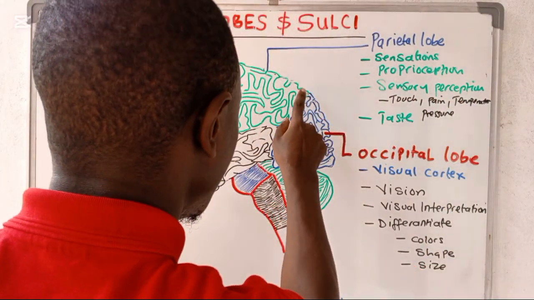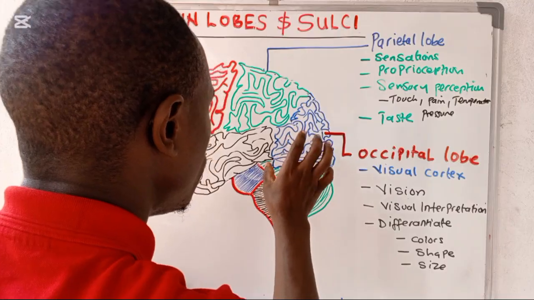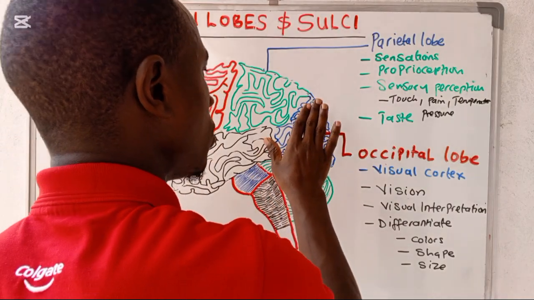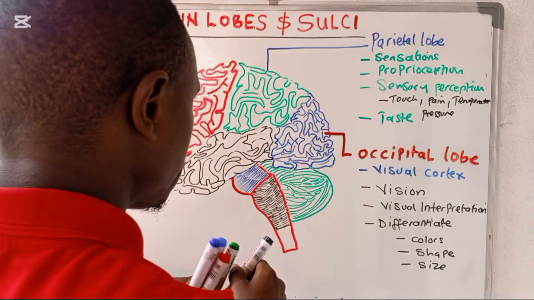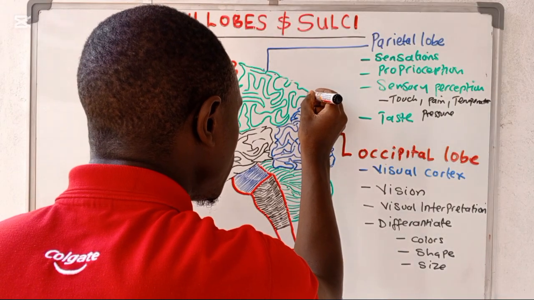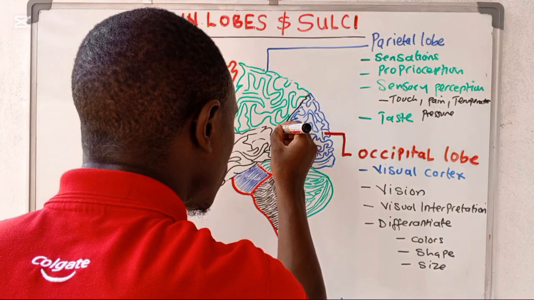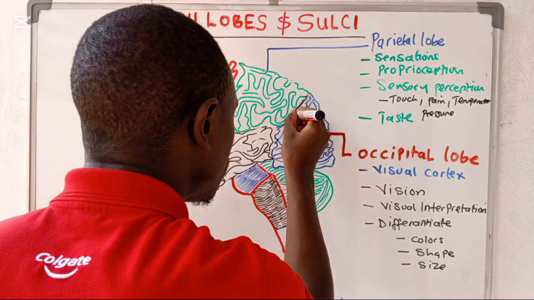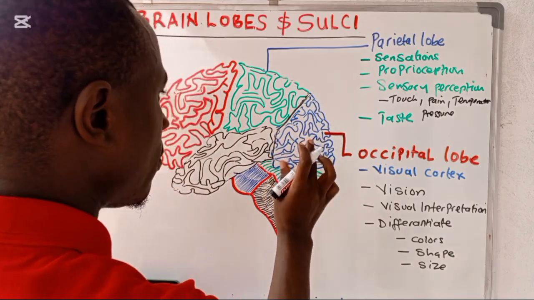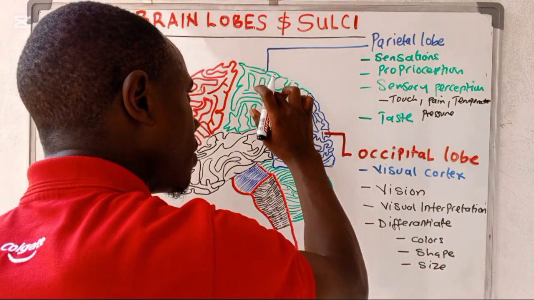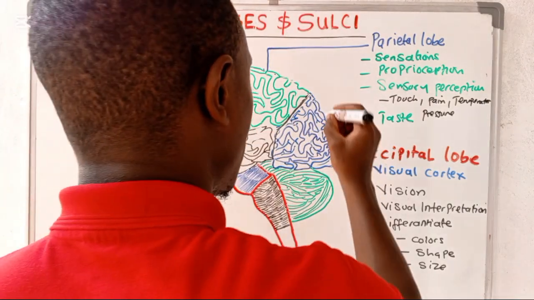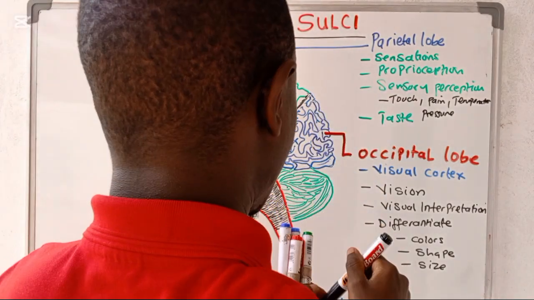Now the parietal lobe is going to be separated from the occipital lobe. We have this kind of fissure which is going to be in the center here, okay? This type of fissure is separating the parietal lobe from the occipital lobe. So how do we call this kind of fissure?